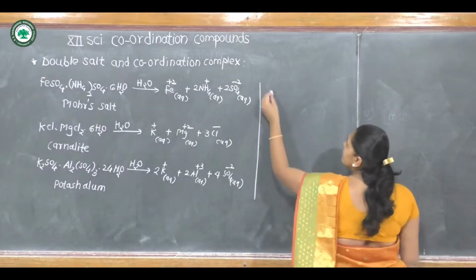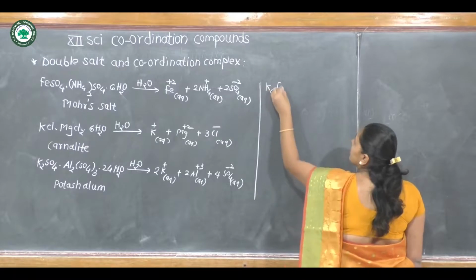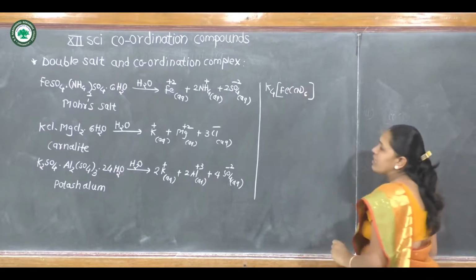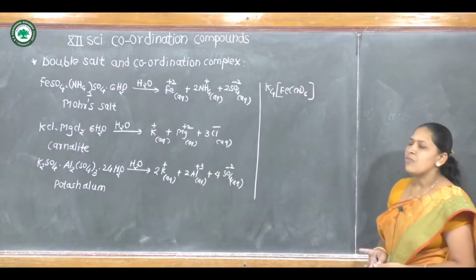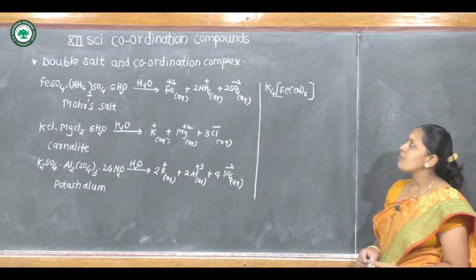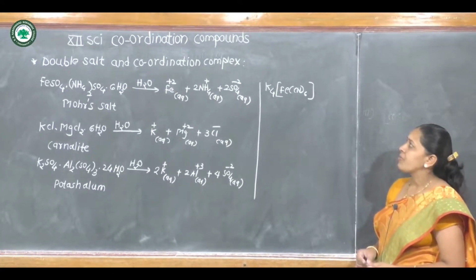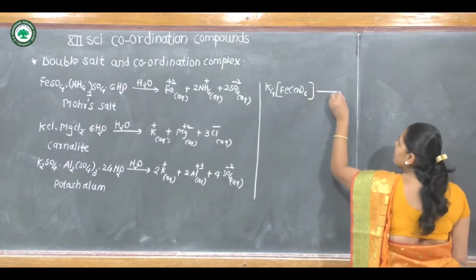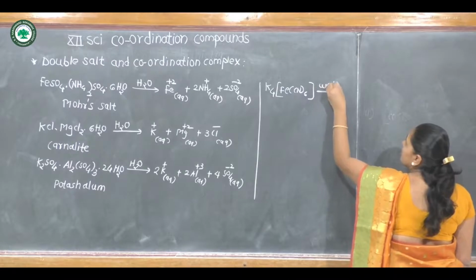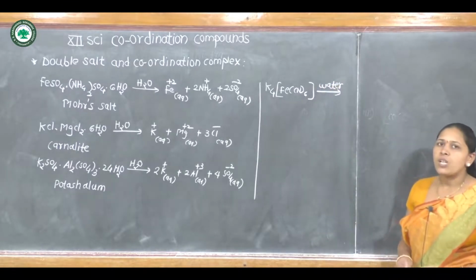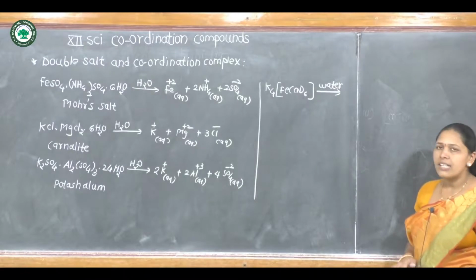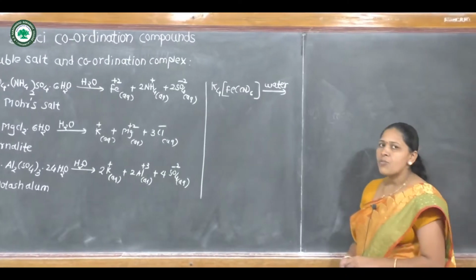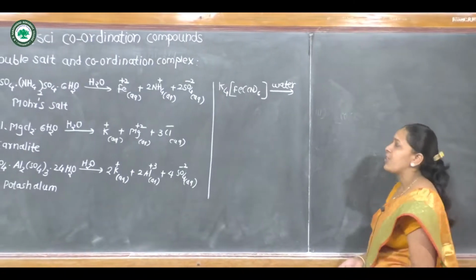For example, if this complex, potassium hexacyanoferrate, is dissolved in water, it forms only two ions. It does not completely dissociate in aqueous solution. It forms only the ionizable ion and the coordination entity.